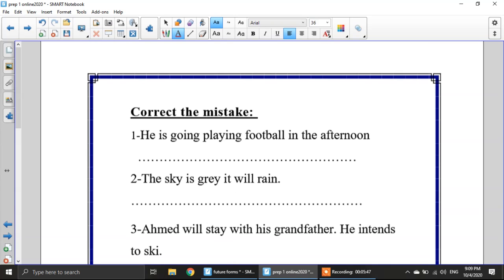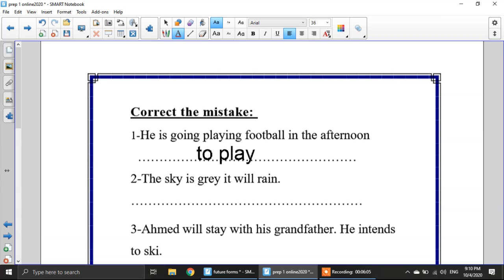Here I want you to correct these mistakes. Number 1. He is going playing football in the afternoon. Where is the mistake here? Of course the mistake is playing. It will be he is going to play. He is going to play football.